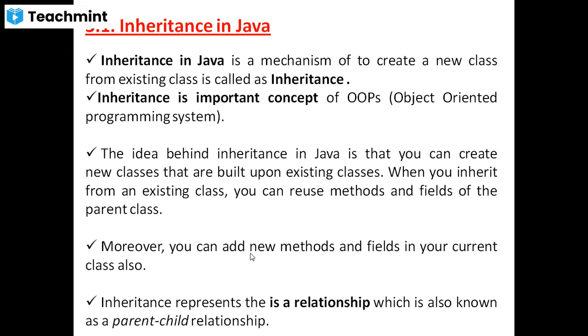You can also add new methods and fields in your current class. When we inherit, whatever data is present in the parent class is present in the subclass also. Also we can add different methods and fields in the subclass or child class. It means the child class contains its own data and also its parent's data. Understood?